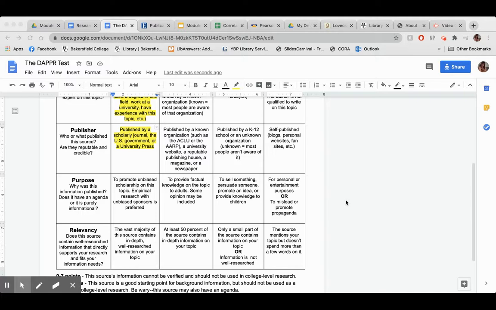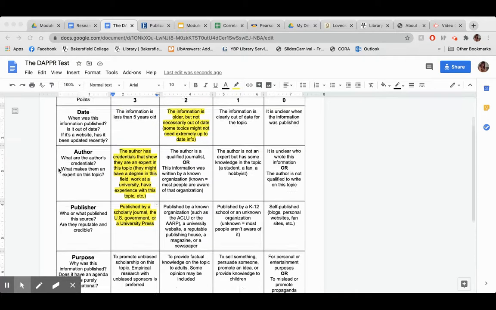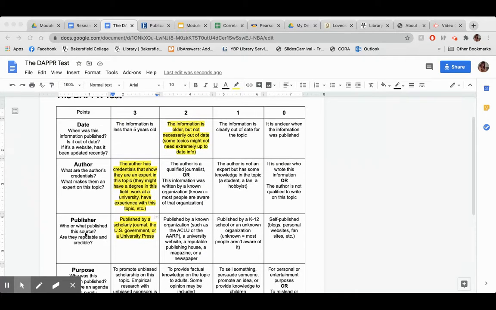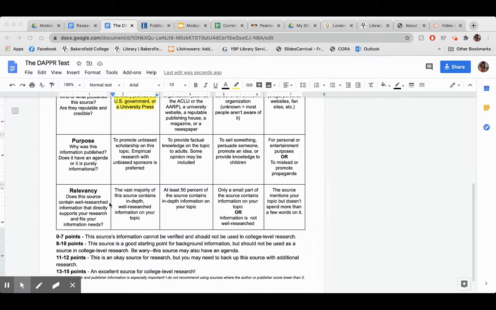Okay, so we just have two sections of the DAPPR test left to score. We've already scored the date, the author, and the publisher, and now we're trying to score the purpose and the relevancy of our source here. So to look at the purpose, why was this information published? Does it have an agenda, or is it purely informational?